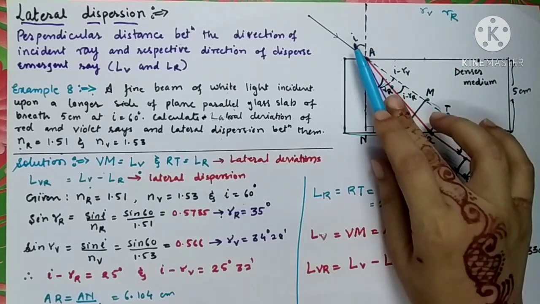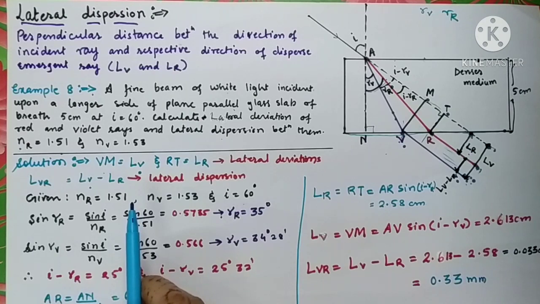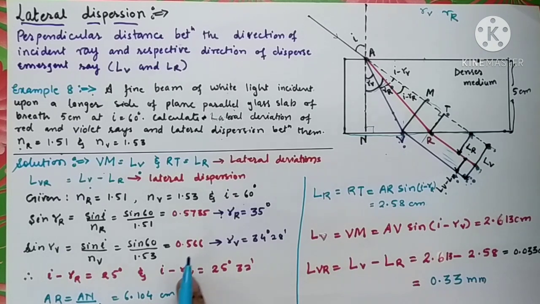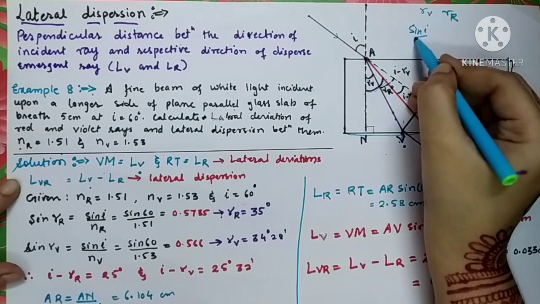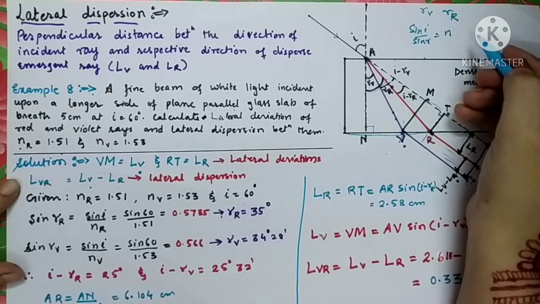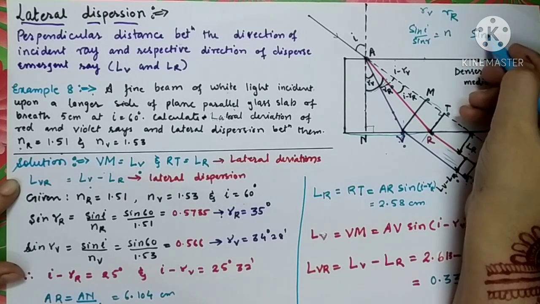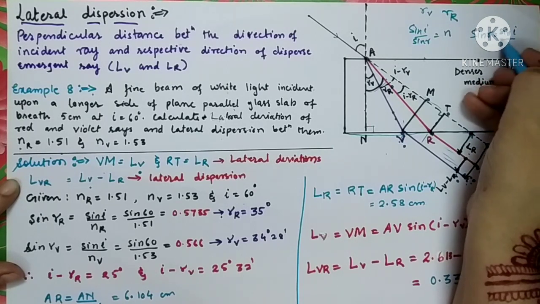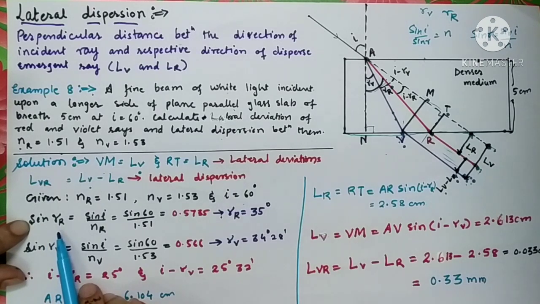First and foremost, you have been given the angle of incidence. You can easily determine the angle of refraction for red and violet color. So let's find out the angle of refraction. We all know that sin i upon sin r is the formula of refractive index. Then sin r and refractive index, you can interchange their positions. Sin r will become sin i upon refractive index.